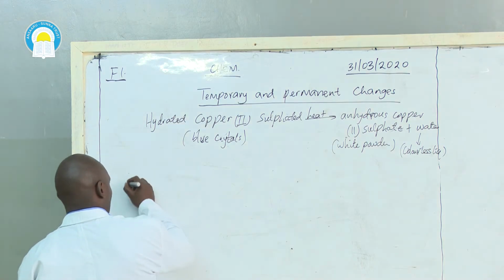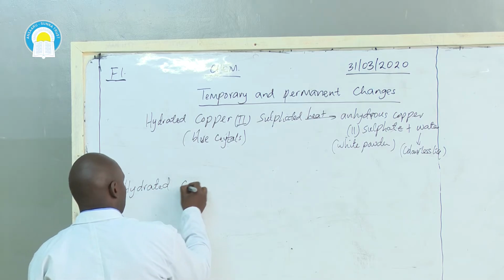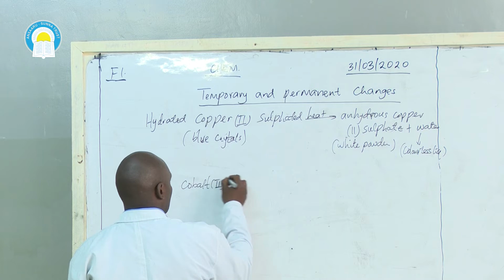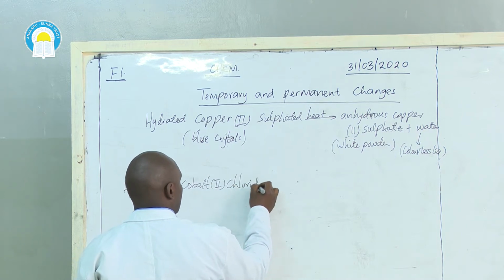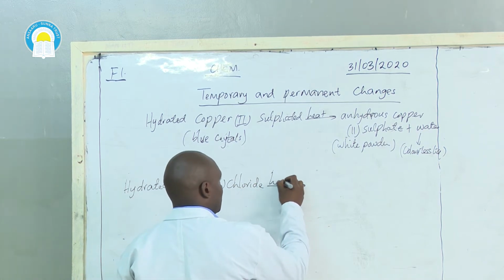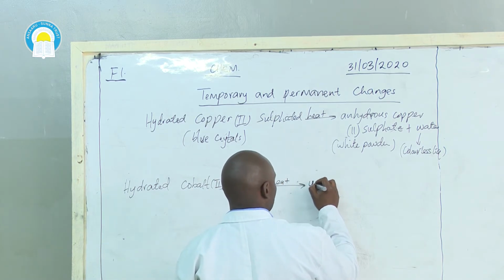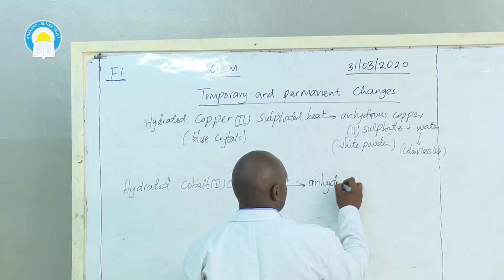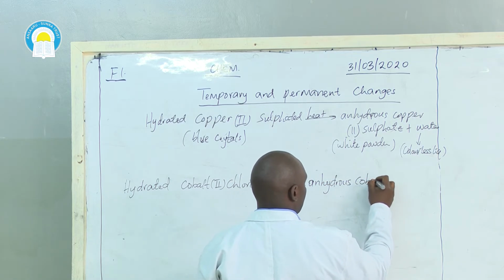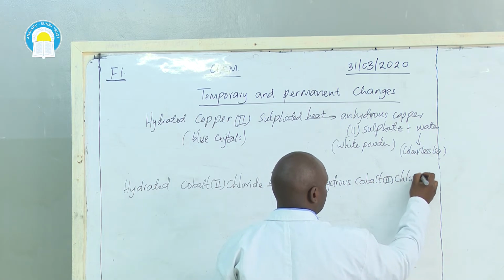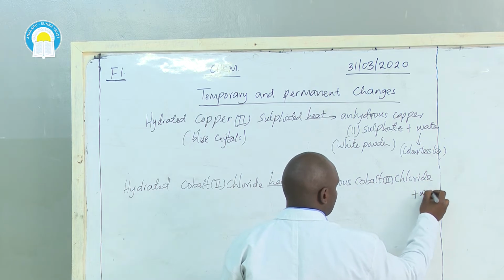Another example: hydrated cobalt 2 chloride. When you heat hydrated cobalt 2 chloride, you are going to get anhydrous cobalt 2 chloride and water as well.